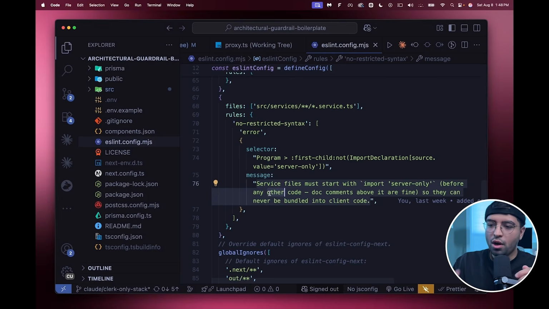Now, the coolest part is, while it's building, it will also find these errors. And because the pattern is also enforced, and we are also using micro context injection, it'll get access to all this stuff. And so now it looks at this and says, okay, I need to have this on top of the file, and it will add it on top of the file. So there's a 100% guarantee that, okay, it's very difficult to say 100%, but I can confidently say that I will have server only on top of every single service file. I hope this is making sense as well.